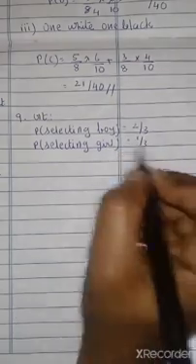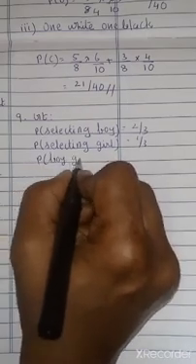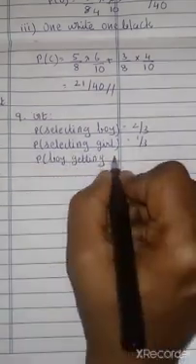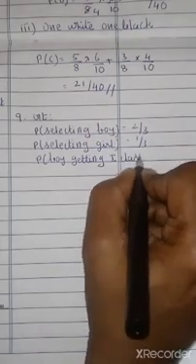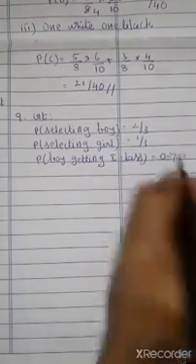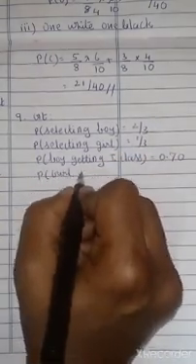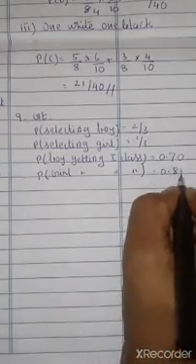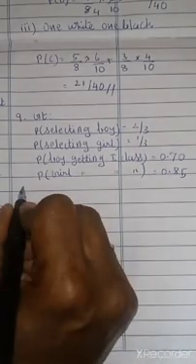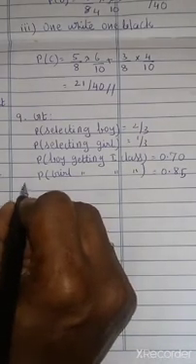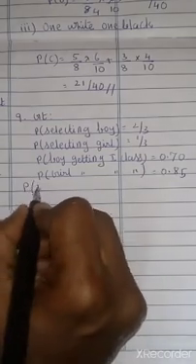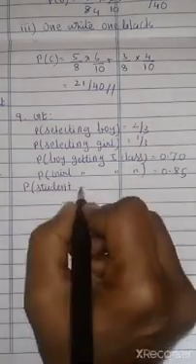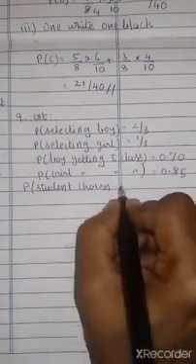It is also given that the probability of a boy getting first class is 0.70. Similarly, probability of a girl getting first class is 0.85. So we are going to find the probability for a student chosen at random.